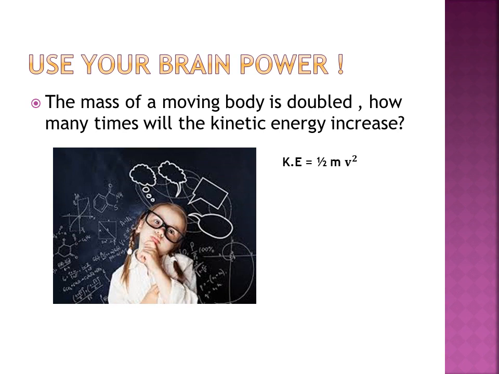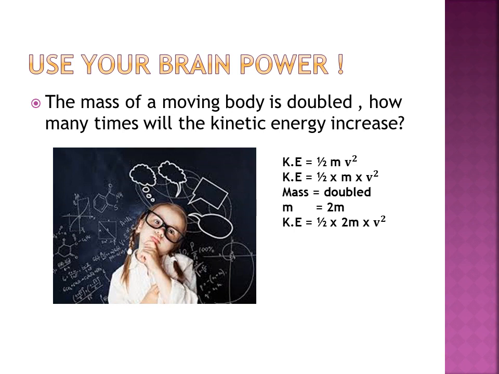For your convenience, I am writing kinetic energy is equal to half multiplied by m multiplied by v square. Now here mass is getting doubled, so I can write m is equal to 2m. I will put this value in the kinetic energy expression: half multiplied by 2m multiplied by v square.